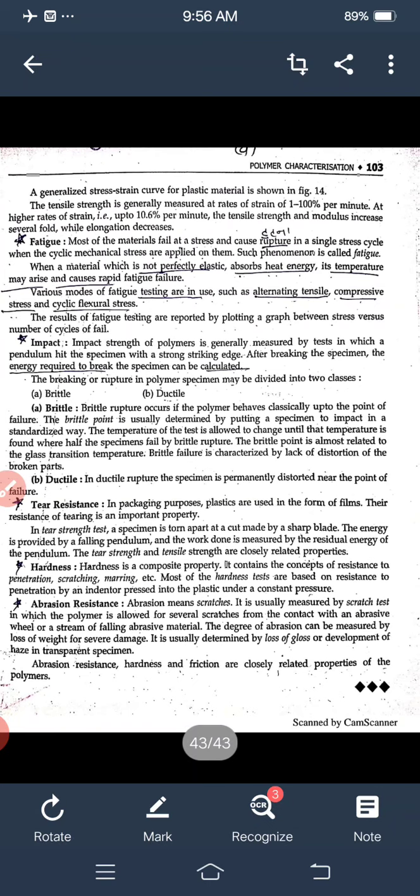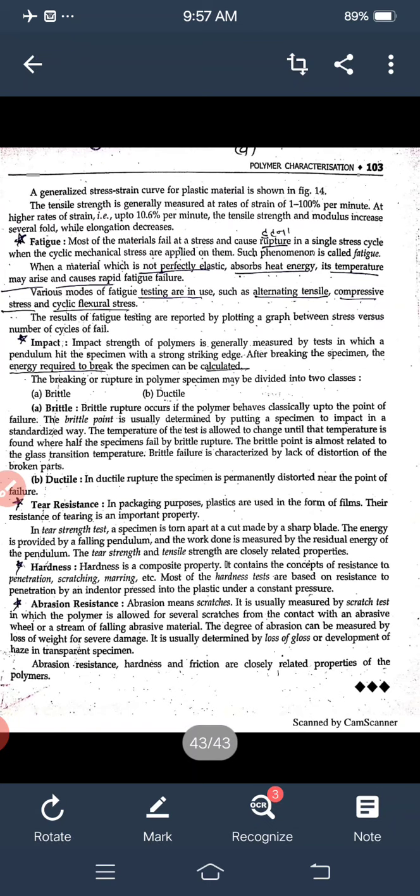The results of fatigue testing are reported by plotting a graph between stress versus number of cycles to failure. Impact. Impact strength of a polymer is generally measured by tests in which a pendulum hits the specimen with a striking edge. After breaking the specimen, the energy required to break the specimen can be calculated.